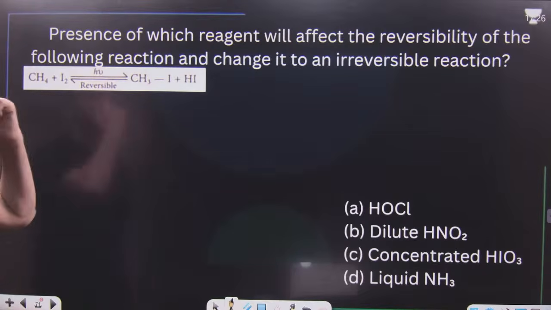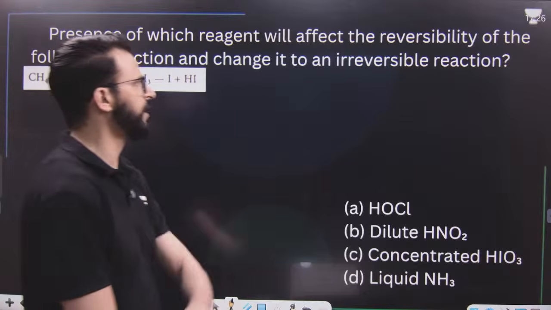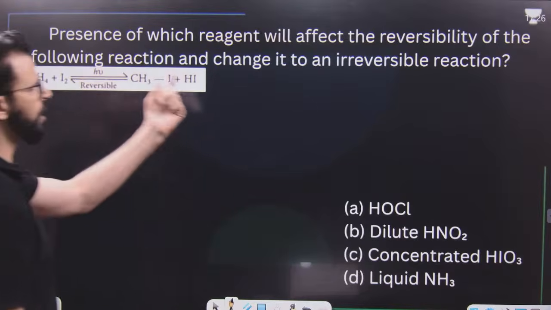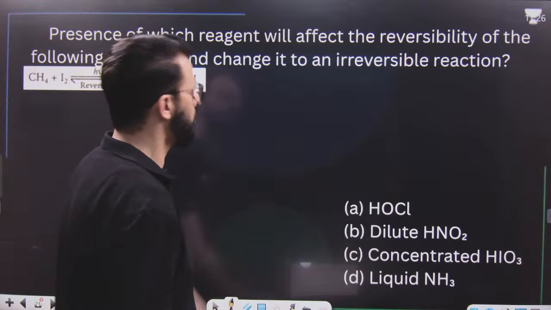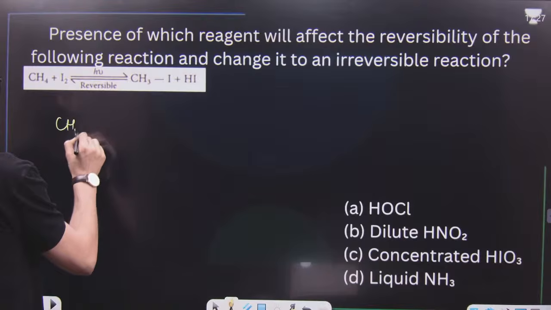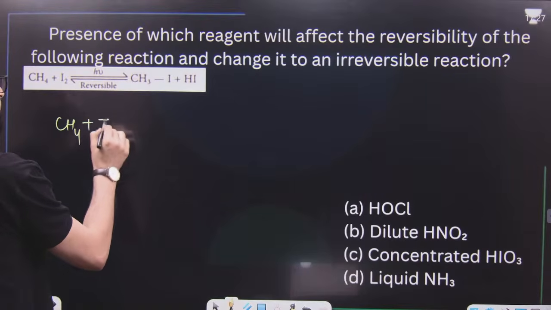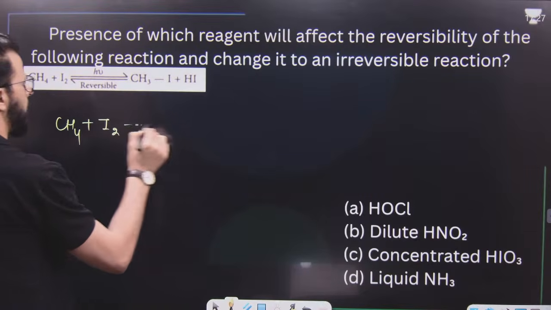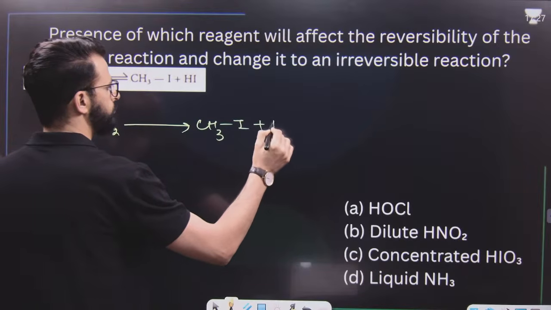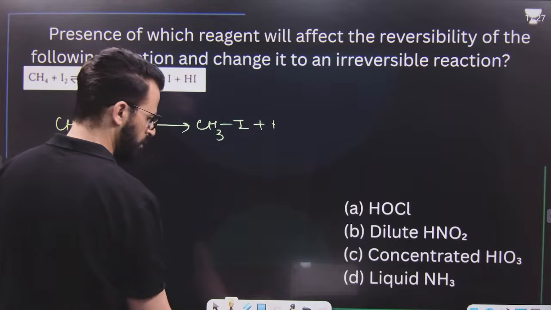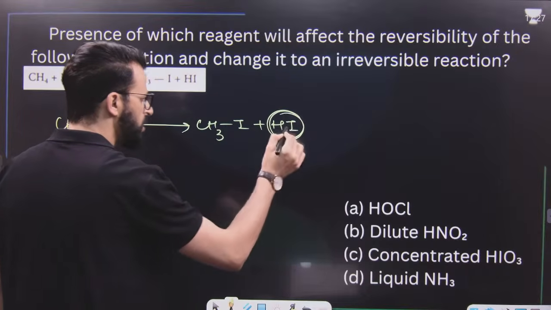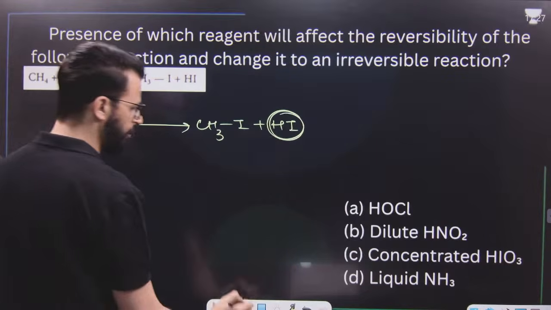The question says, the presence of which reagent will affect the reversibility of the following reaction and change it into an irreversible reaction? How can we convert, say, this alkane to alkyl iodide? This reaction should be reversible, but due to the formation of this, the reaction becomes irreversible. That means we have to remove this one.